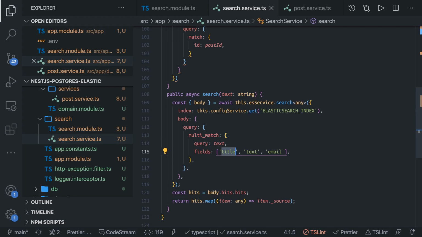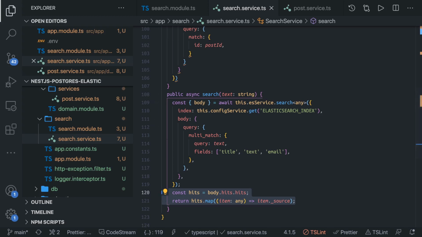And here, because you have seen the response from Elasticsearch, it's like a big JSON where you have the hits, and from the hits you get the actual response object, and in that response object you also need to iterate over that array and get the source values. That is the actual response. So this kind of transformer you always need to write whenever you are getting the response from Elasticsearch.